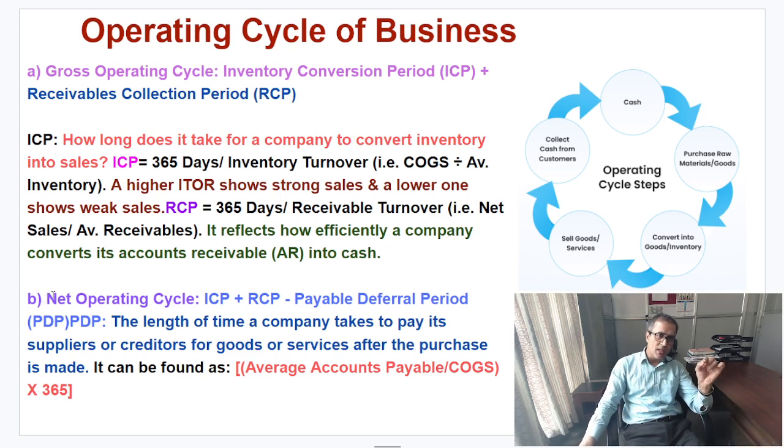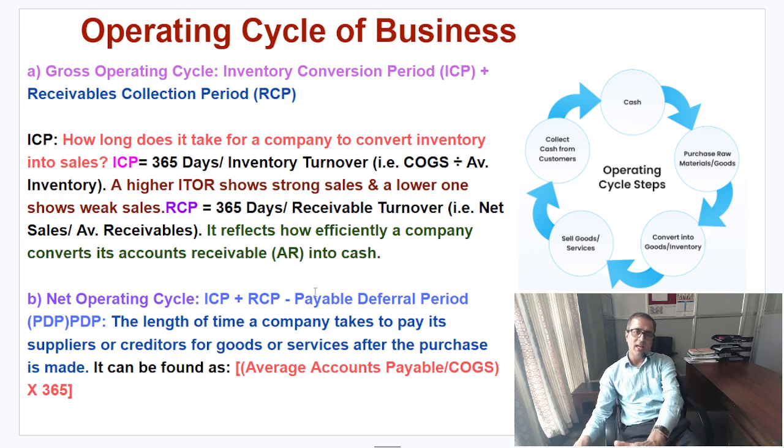Now the second concept is the net operating cycle. Net operating cycle, which is also known as the cash conversion cycle, friends. We have three components under the NOC, net operating cycle. One is ICP, inventory conversion period. Next one is the receivable collection period. And the third component is the payable deferral period.